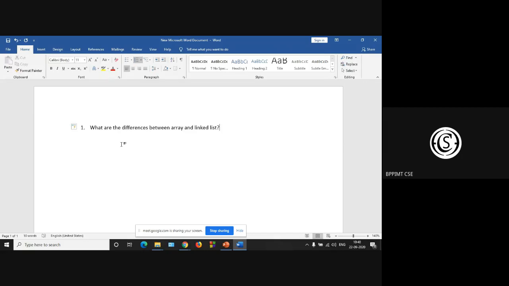So for dynamic memory allocation, in case of C, we can use either calloc or malloc. In case of C++ and Java, which are object oriented, we use new. Small new, and calloc is with small c.